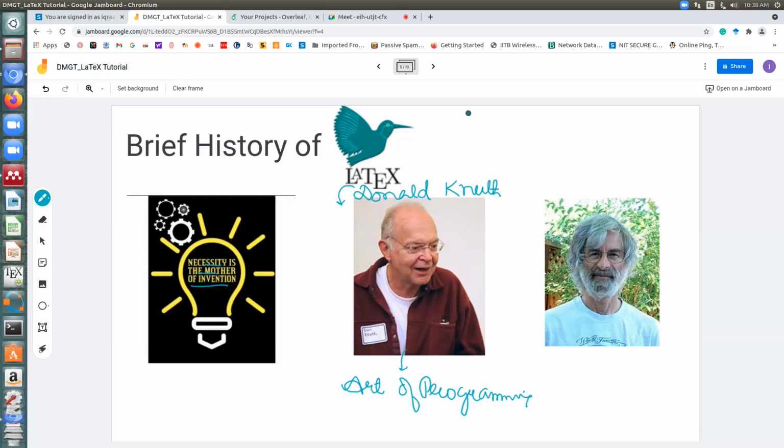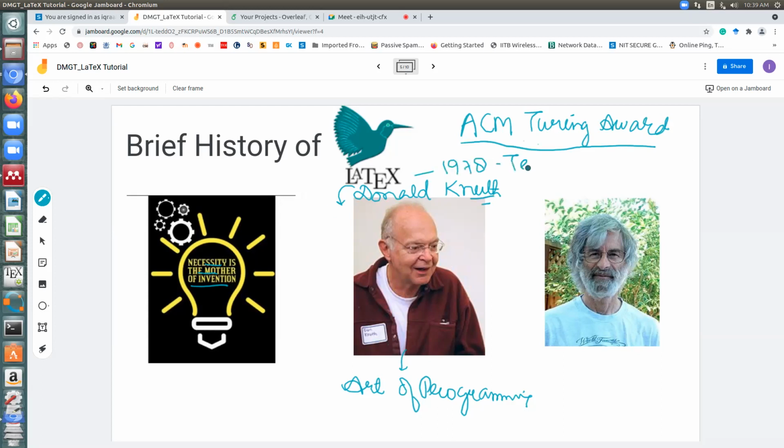He is an ACM Turing awardee. Does anyone know what the ACM Turing Award is, at least? Yeah, it's named after Alan Turing. But does anyone know the significance of this award? Everyone knows the Nobel Prize, right? The Nobel Prize for Computer Science is the ACM Turing Award. Great. So the Nobel Prize for Computers is the ACM Turing Award, and both of these persons are actually Turing awardees. And the first person is Donald Knuth, and he was the first person who developed TeX in 1978, the low-level language on which LaTeX is based.